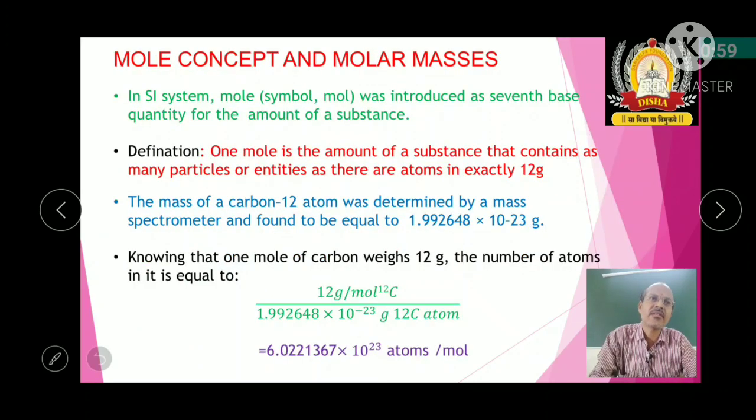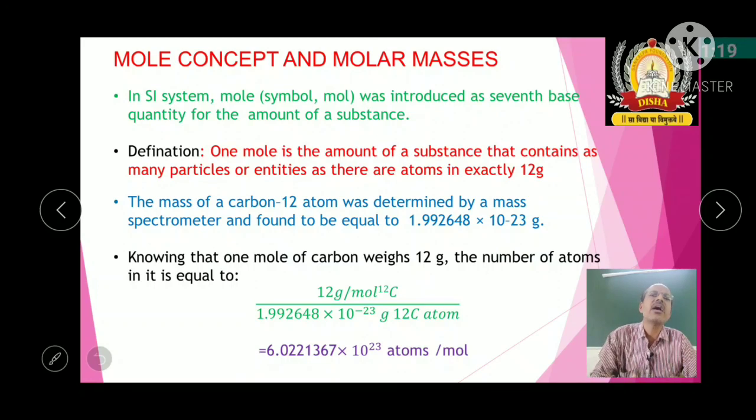Then the last concept called mole concept and molar mass. Actually in SI system, mole was introduced as a seventh basic fundamental quantity for amount of substance. Symbol is mol. Actually what is mole?